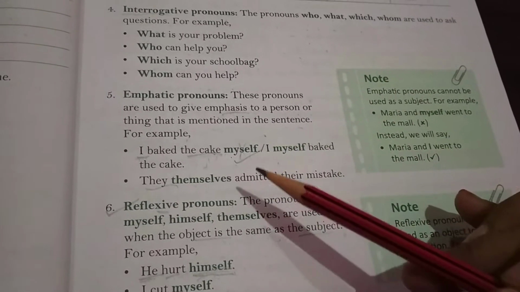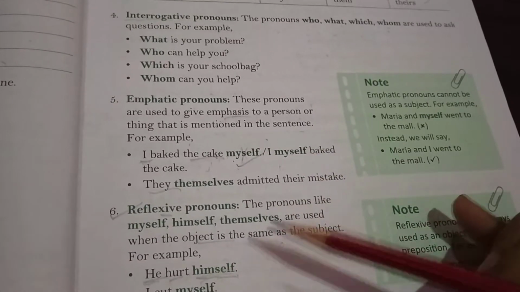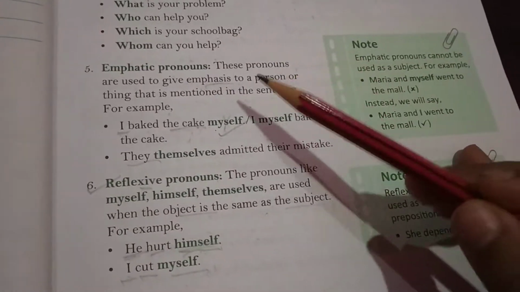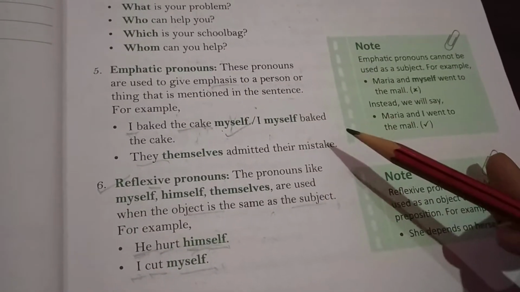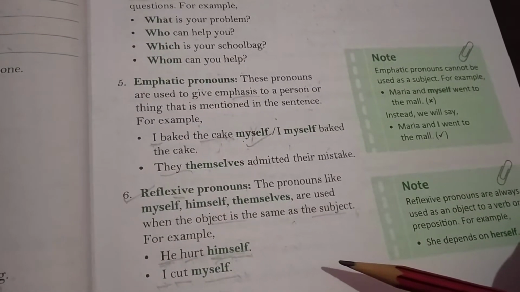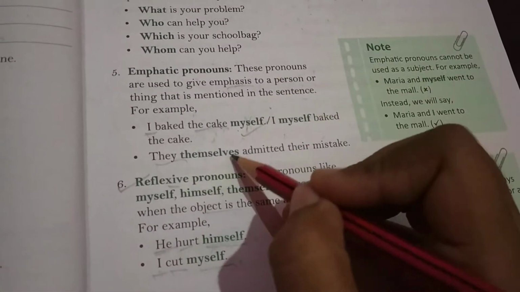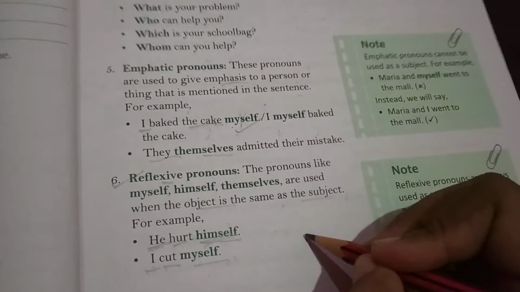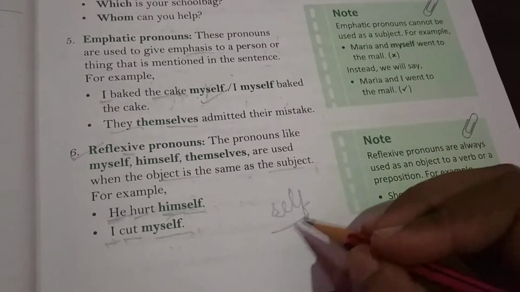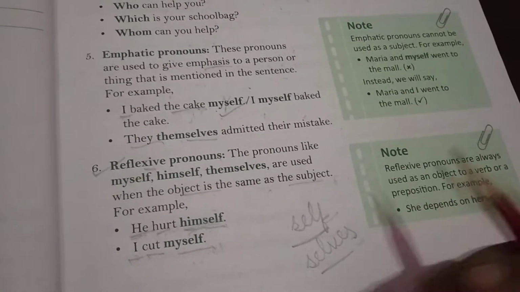Remember these, like myself and myself, they look the same but their functions are different. They are also singular and plural. Myself, herself, himself and itself are singular. Ourselves, themselves and yourselves are plural. And as you can see, when we write plural, the spelling will change. Self is used as singular, S-E-L-F. It's used for singular, but when we have to change it to plural, then we will write S-E-L-V-E-S. Then the spelling will also change.